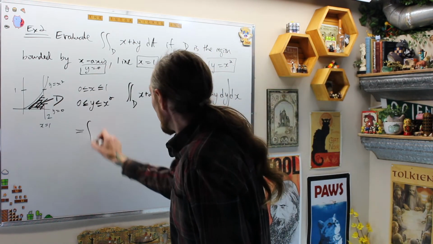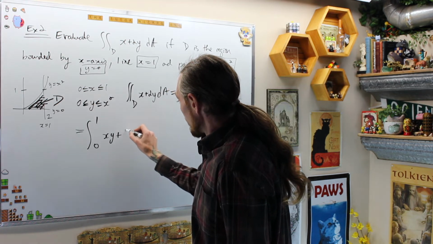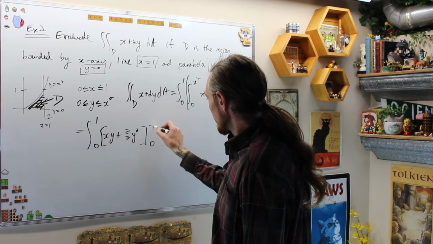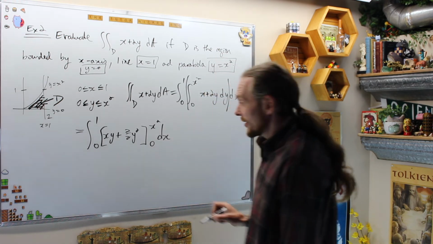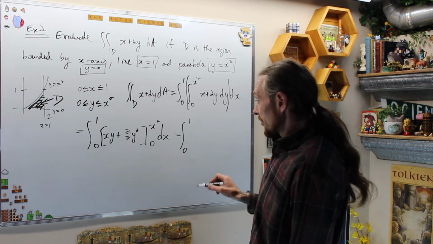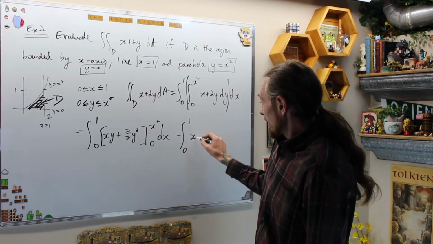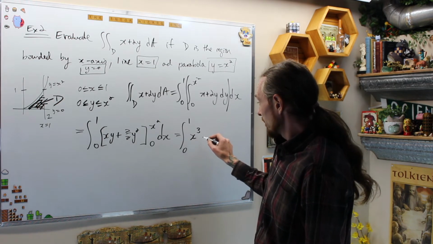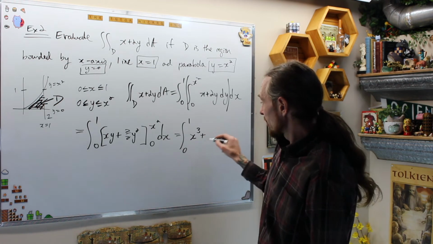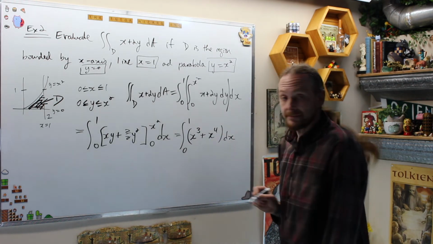This gives me the integral from 0 to 1 of xy plus 2 over 2 y squared, evaluated from 0 to x squared dx. That now gives me, cleaning that up, the integral from 0 to 1 of x times x squared, which is x cubed, plus 1, and I get x squared squared, so x to the 4 dx.